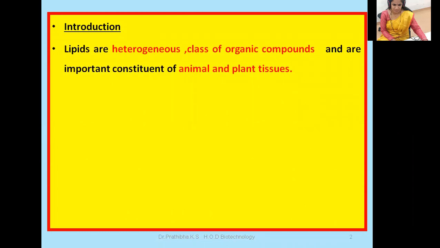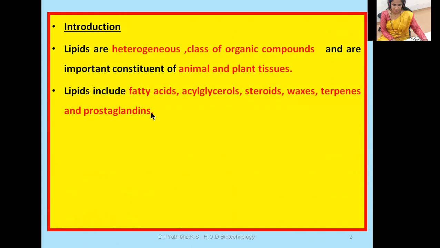Let us go to the introduction part of these lipids. Lipids are heterogeneous class of organic compounds and are important constituent of animal and plant tissues. Okay, lipids include fatty acids, acylglycerols, steroids, waxes, terpenes, and prostaglandins.